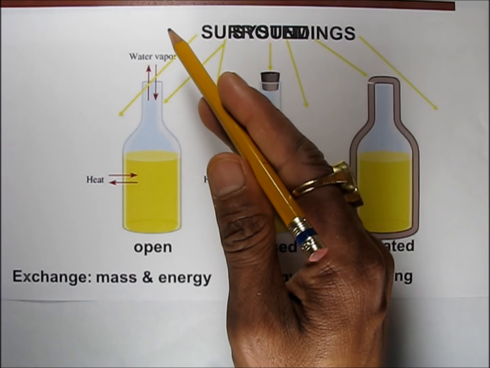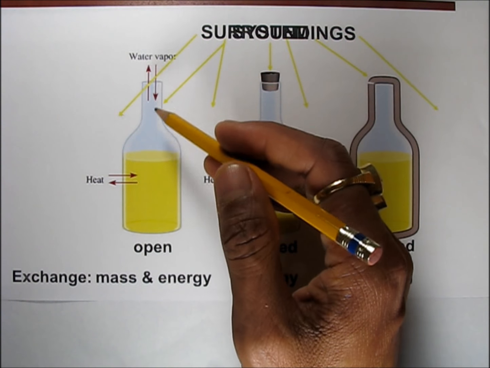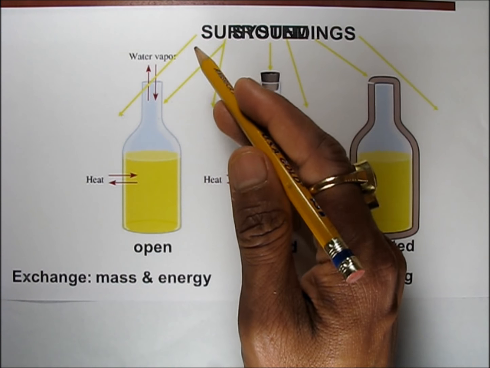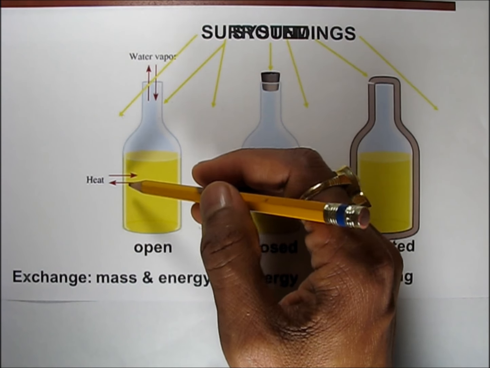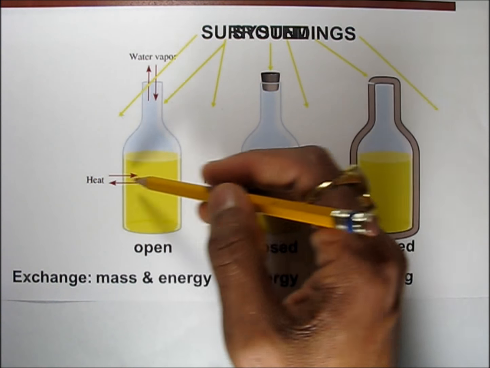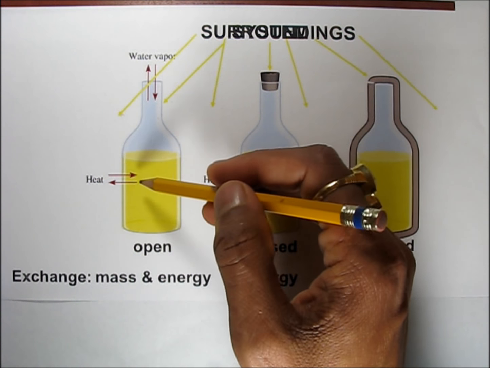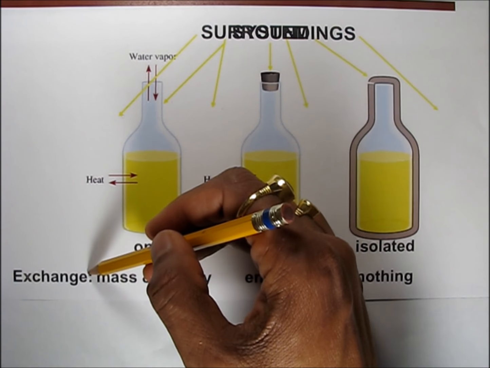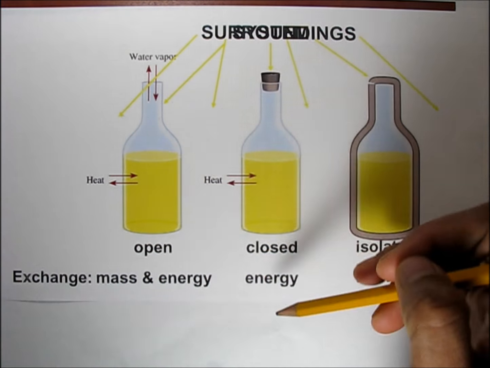So water vapor can go out and in. Basically we can add matter and we can remove matter, and also heat can go inside and come outside from the system. That is why this system is called an open system. So it exchanges mass and energy both.